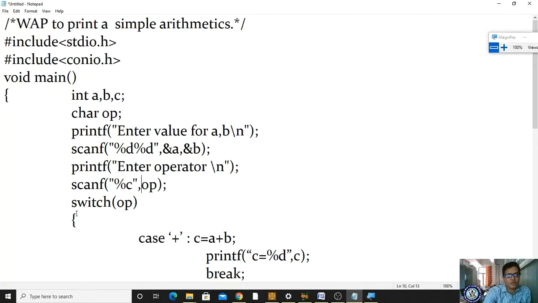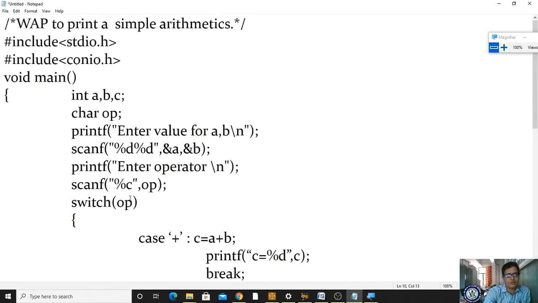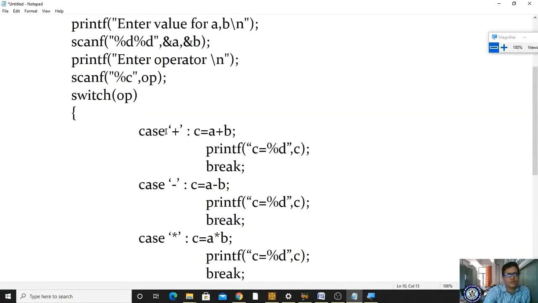Now I am writing the switch on the operator. If I pass the plus, it has to match plus. According to the match, we have to develop the program. This operator is a character, right? For matching purposes, if I enter the plus, it has to be matched with plus. So it is a character, which is why I have mentioned it within a single quote. That should be with a colon.